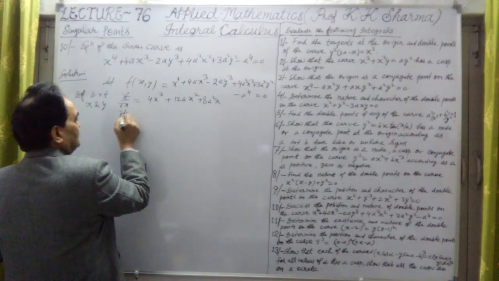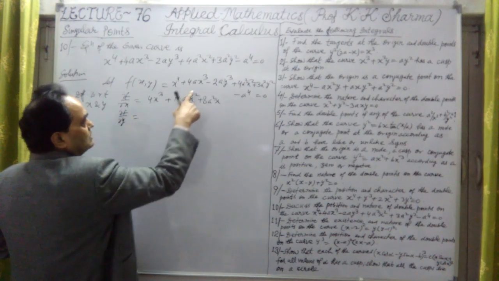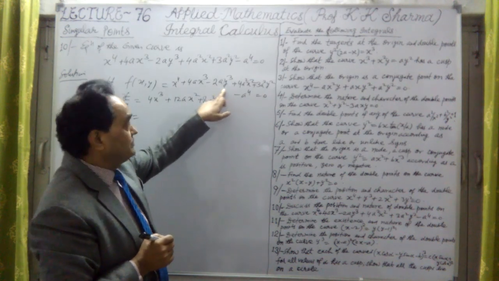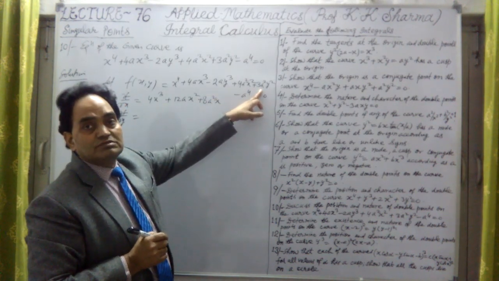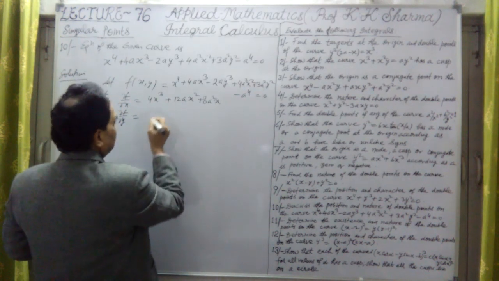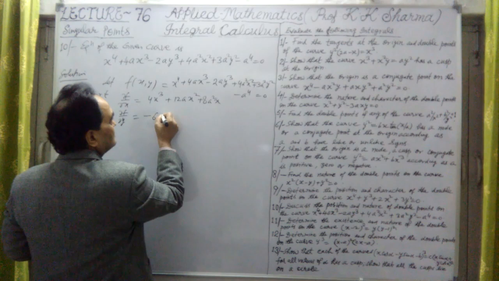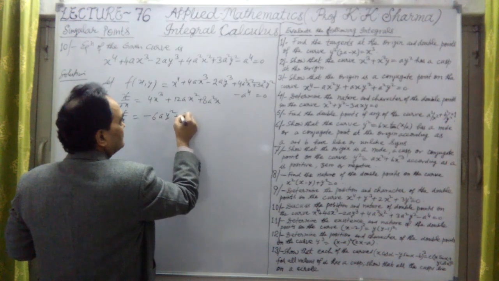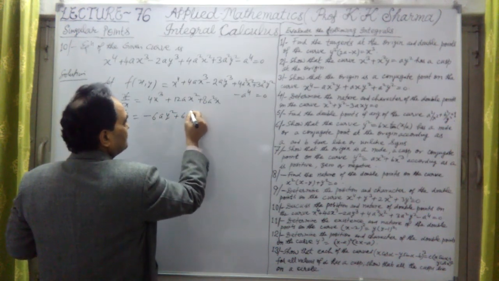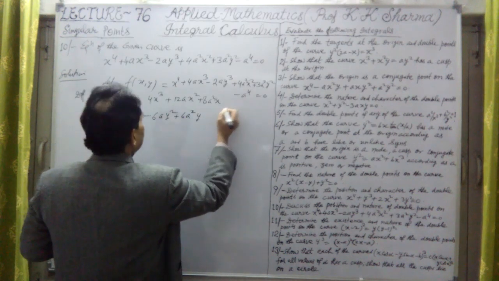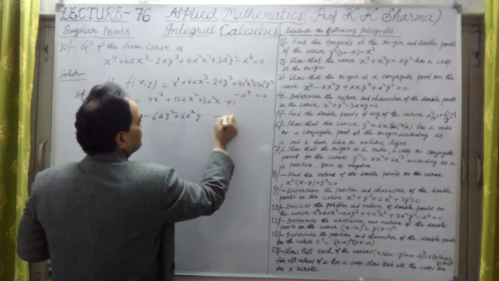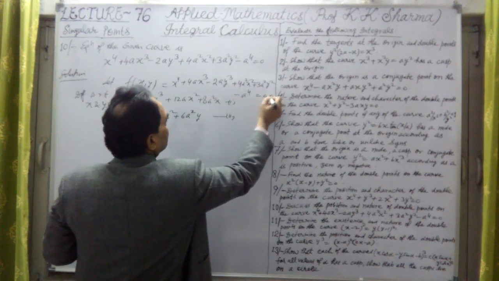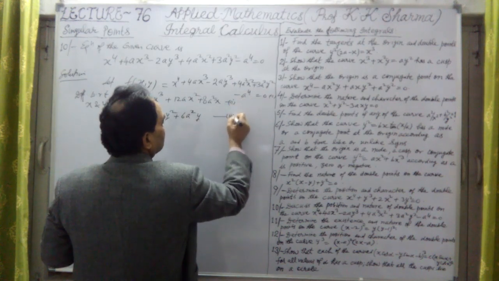Now del f upon del y: differentiating with respect to y means only the y terms are differentiated, so it will be -6ay^2 + 6a^2y. Let me take this as the first equation, this as the second equation, and the equation of the curve as the third one.